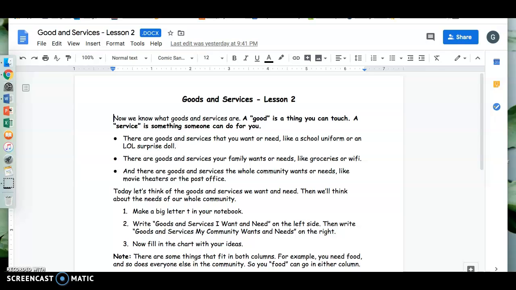Goods and Services, Lesson 2. Now we know what goods and services are. A good is a thing you can touch. A service is something someone can do for you.